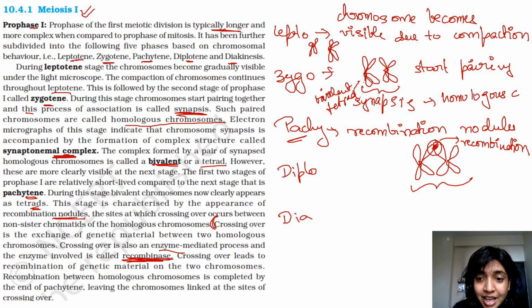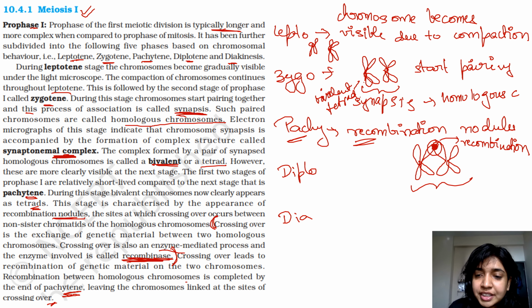It may come, and it will obviously come in your other entrance examinations like CUET, etc. So, crossing over leads to recombination of genetic material on the two chromosomes. Recombination between homologous chromosomes is completed by the end of Pachytene. So, by the end of Pachytene, recombination is completed, leaving the chromosomes linked at the sites of crossing over. However, even though the recombination is completed, this linkage is still present at the end of Pachytene.